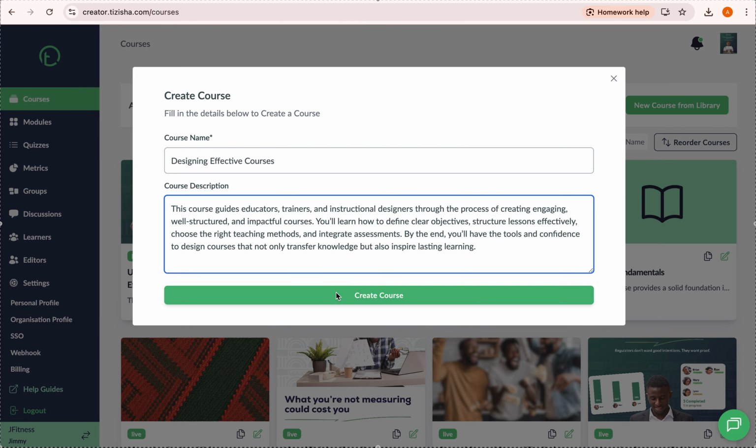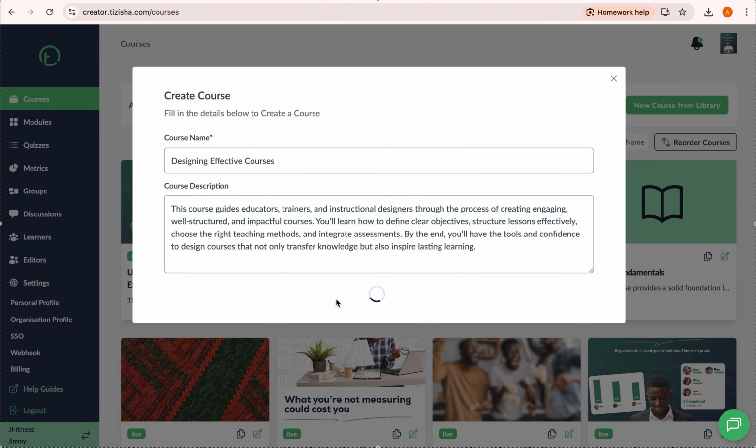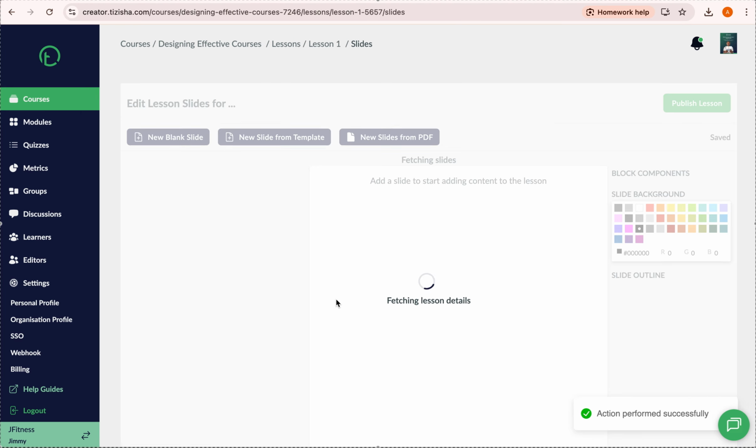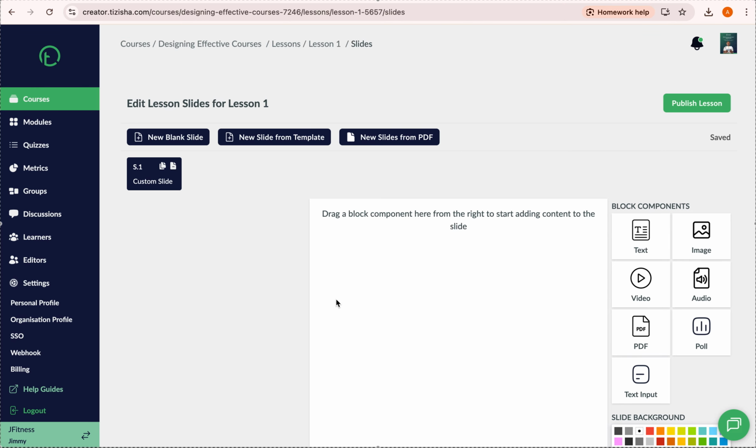Okay, so once you've done the course name and course description, click on create course, and now you'll be redirected to the lesson slides where you get to update the content that your learners will be interacting with. So as I mentioned earlier, the architecture of this is a course has lessons, and inside the lessons we have lesson slides. So these lesson slides are the interactive bit of what the learners will be consuming, right?